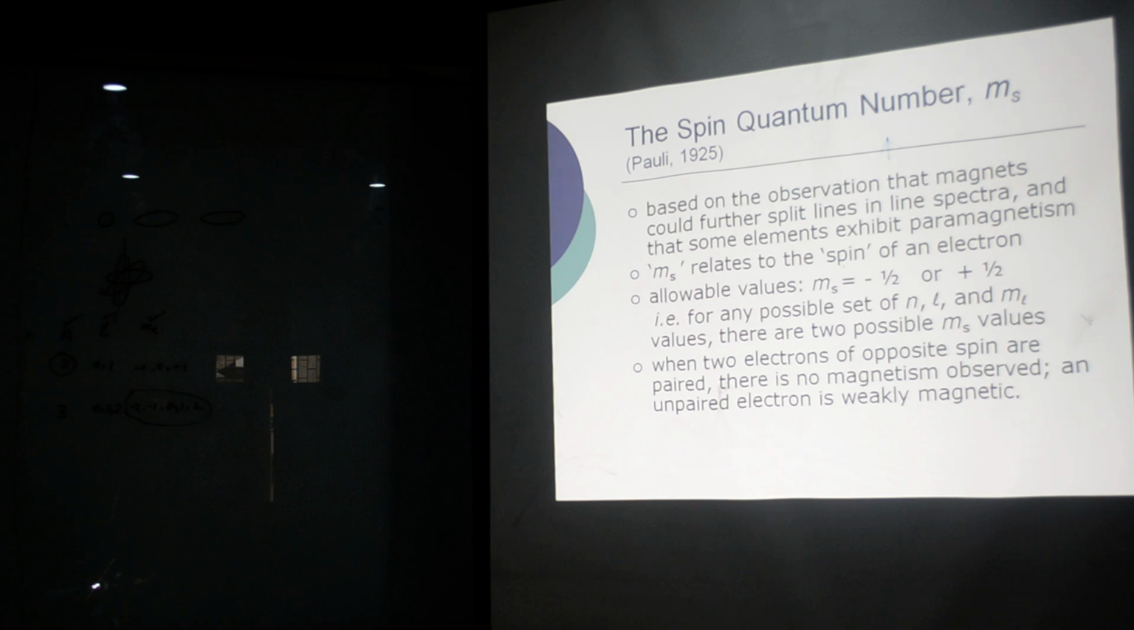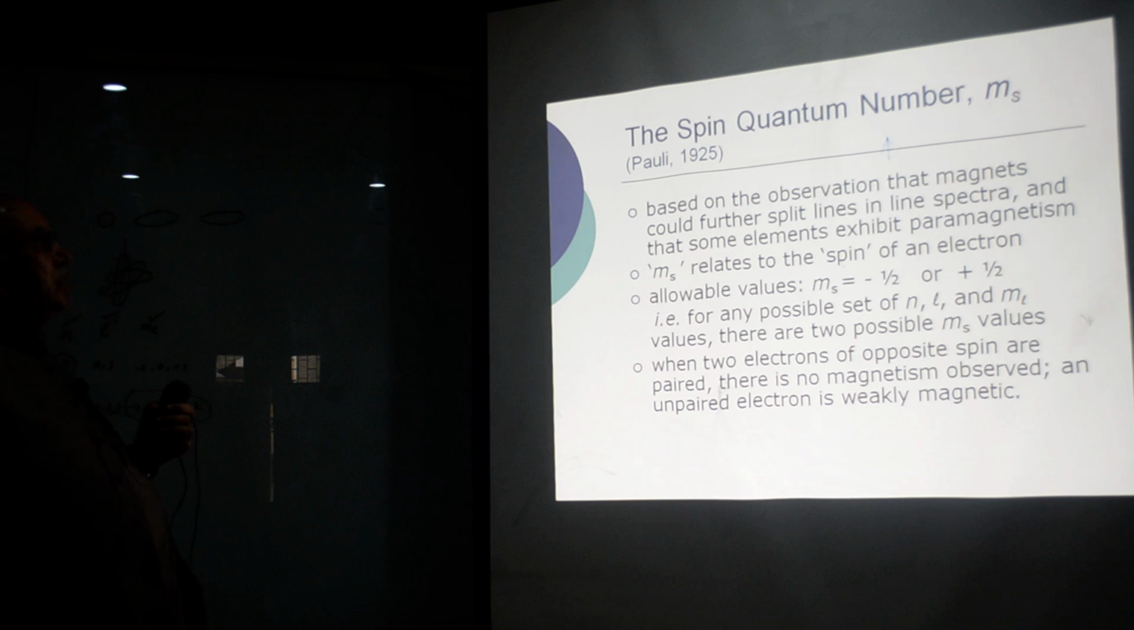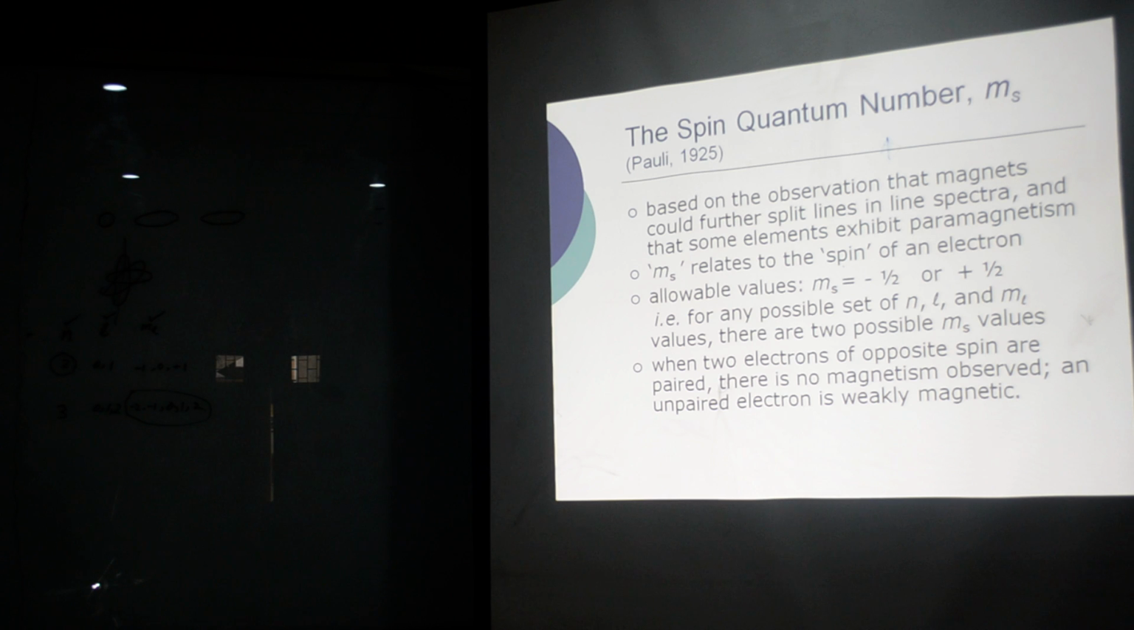this is what I've already discussed with you. Based on the observation that magnets could further split the lines in the line spectrum, and that some elements exhibit paramagnetism, Ms is related to the spin of the electron, and allowed values of Ms are plus 1 by 2 and minus 1 by 2. For any possible set of n, L, ML values, there are two possible Ms values.